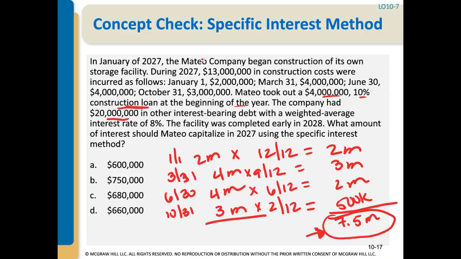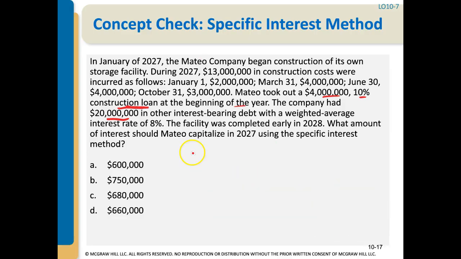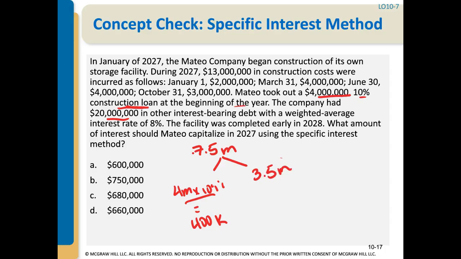So I'm going to erase all this stuff just so I have more room on this page. So I erased all that detail, but that $7.5 million of weighted average accumulated expense is broken up. First, we took a construction loan of $4 million at 10%, which equals $400,000. And so that leaves us with $3.5 million of expenditures that we also have to calculate interest on.